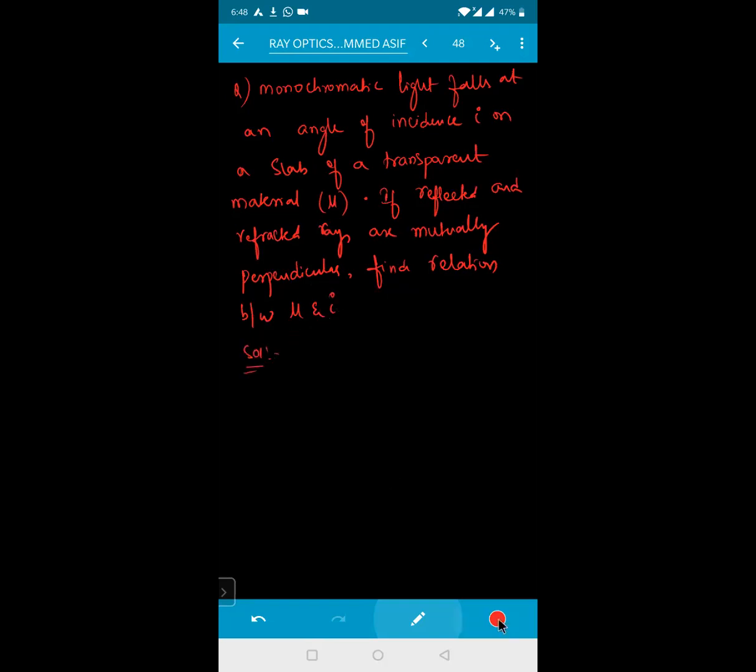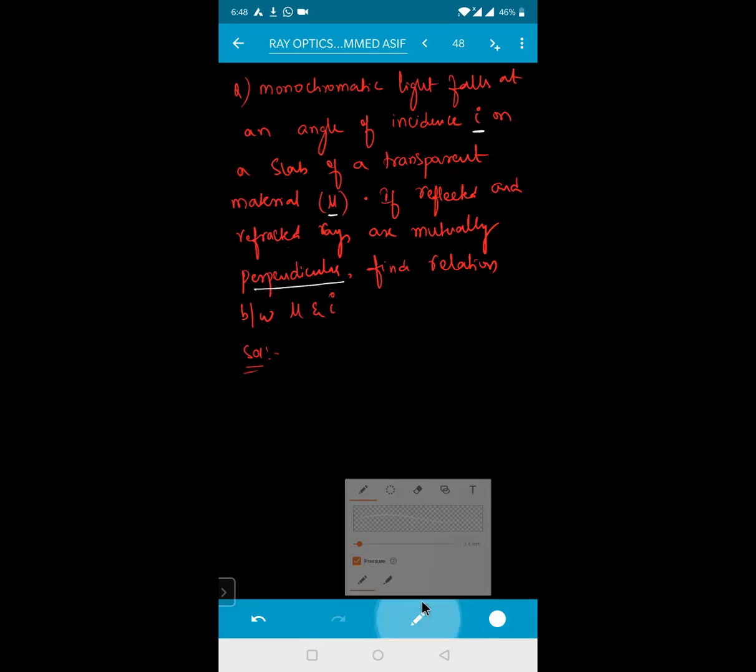I'll give you 2 minutes. Anyone? A monochromatic ray of light is falling at an angle of incidence I on a slab of transparent medium of refractive index mu. If the reflected ray and refracted ray are mutually perpendicular, then find the relation between mu and I.